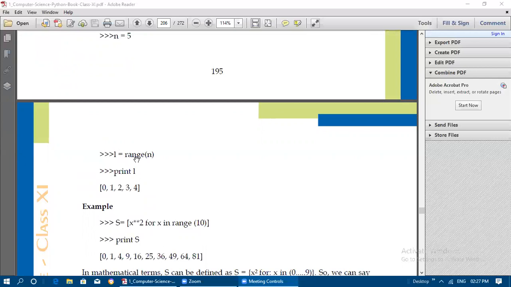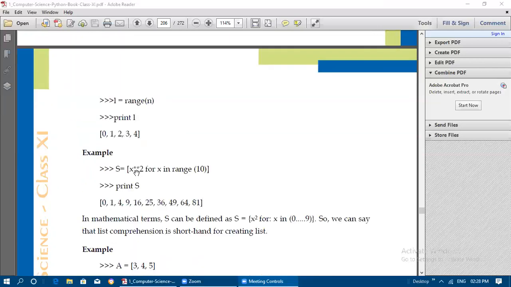We know that the range function, if you are not mentioning the start value and step value, by default the step value will be 1 and the start value will be 0, and n we should give compulsorily because it is the stop value. So it will not go up to stop. So stop minus 1, that is 5 minus 1, 4. So the values 0, 1, 2, 3, 4 will be assigned to this list L, small l.